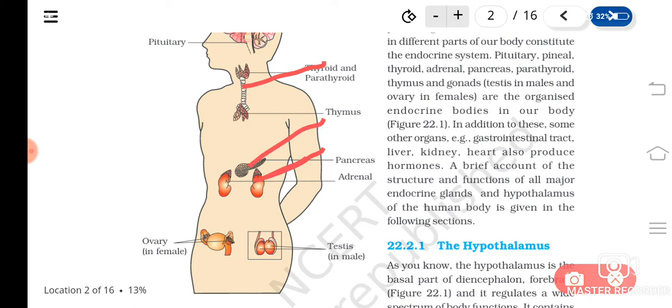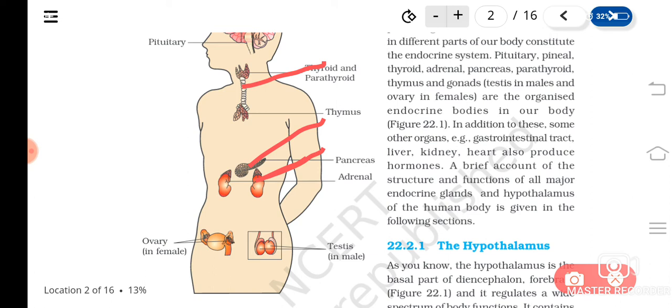We learned about the pancreas along with the digestive system, where it was not showing endocrine activity because it was producing pancreatic enzymes, lipases, trypsin, which are not endocrine activity.